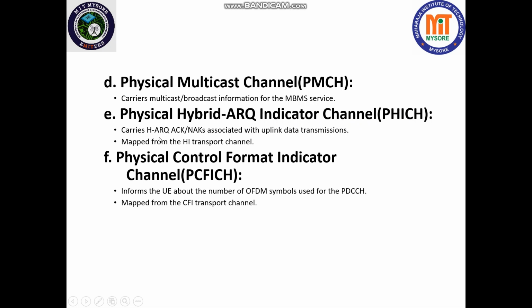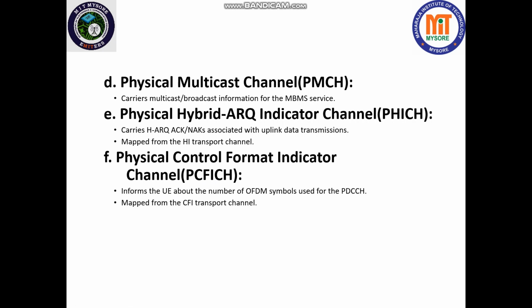Next one is the physical hybrid ARQ indicator channel, or PHICH. It carries HARQ acknowledgement or negative acknowledgement associated with the uplink data transmissions, mapped from the HI, which we have seen earlier. And next one is the physical control format indicator channel, which is PCFICH. It informs the user equipment about the number of OFDM symbols used for the PDCCH.